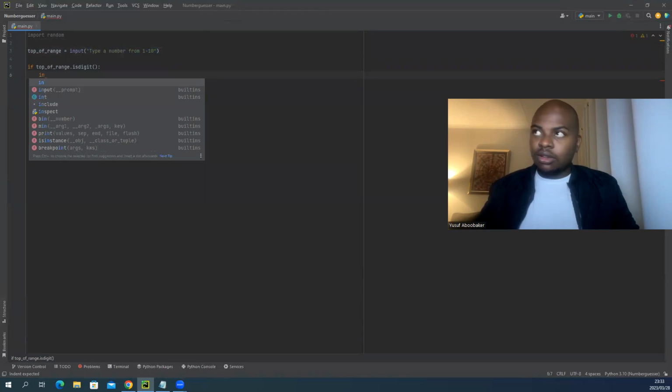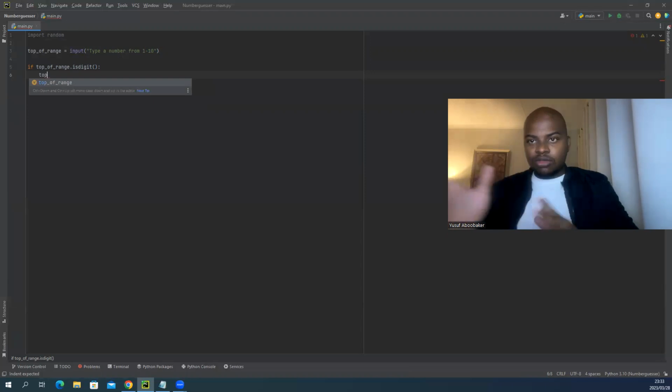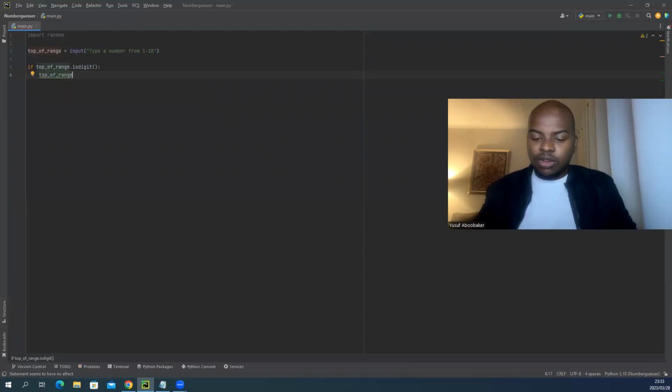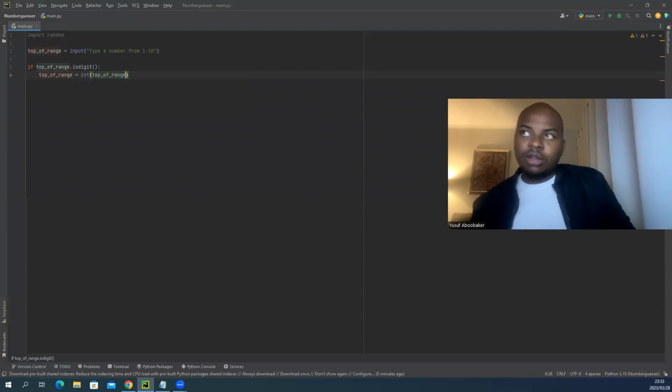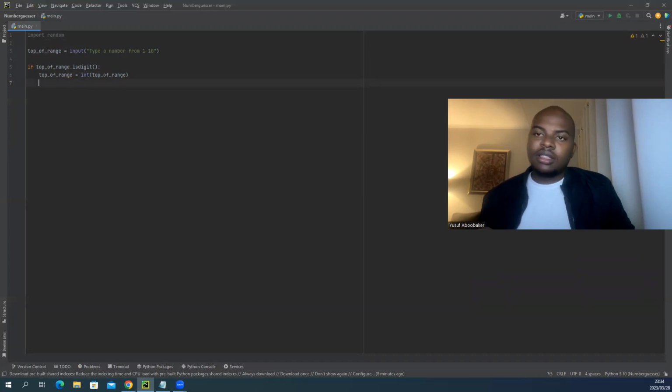So if top of range is a digit, we're gonna transform top of range into an integer. Top of range is equal to, should be double, eh? I think it should be double. It can be single. No, top of range is equal to int top of range. So that's how we transform the string into an integer, basically by passing it.